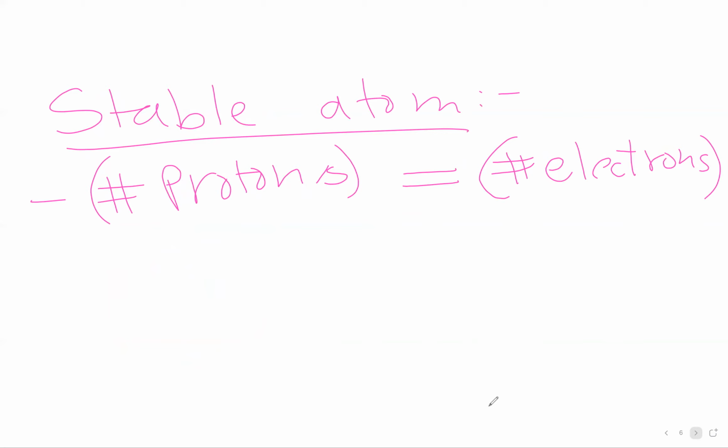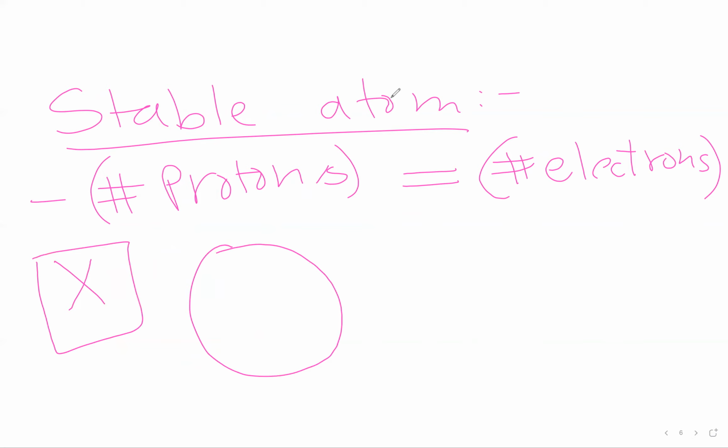When you consider an atom, let's say we have an atom X. When do you say that this atom is in a stable state? So this is an atom of X, and we have the nucleus. Let's say we have an electron at this position, though we cannot decide the exact position, but we have one electron in this shell. And if we have one proton in the nucleus, then this is considered stable.